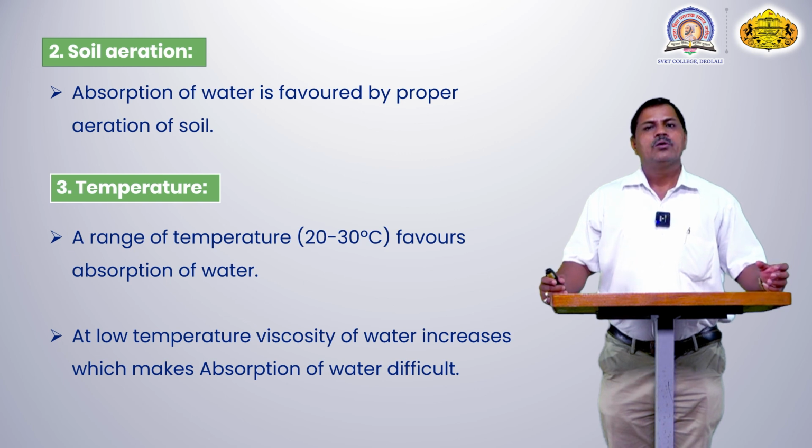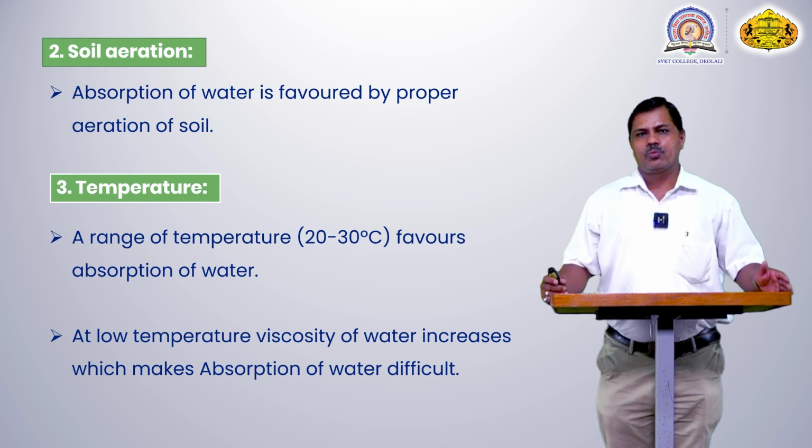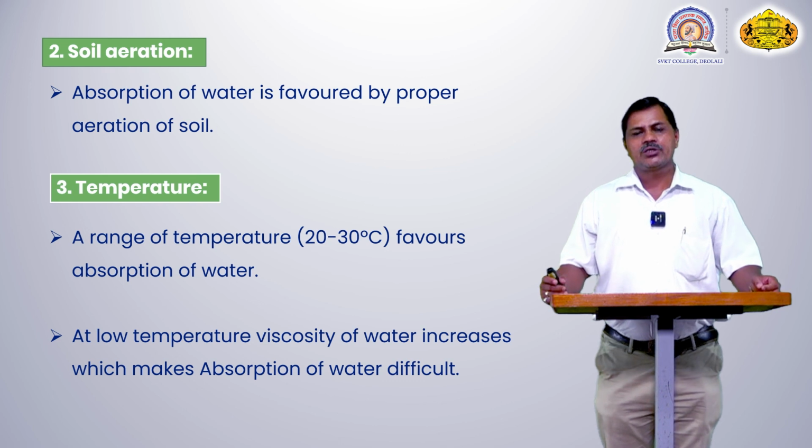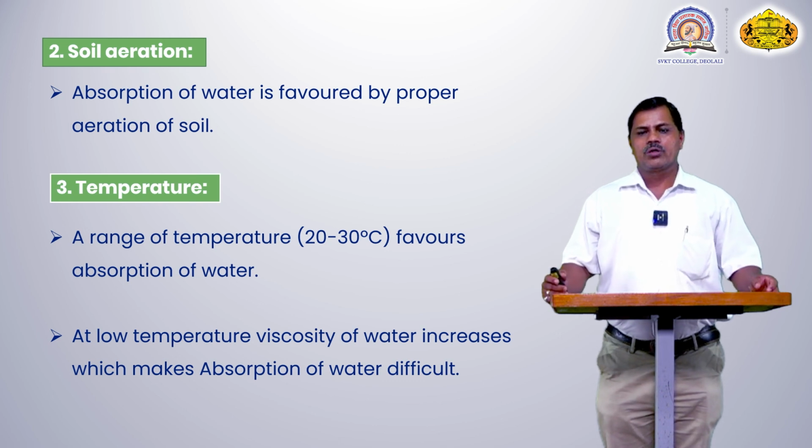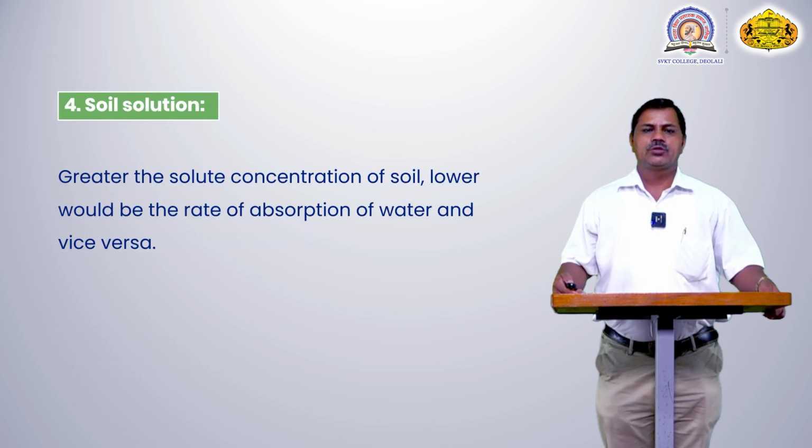At low temperature, the water molecule freezes and its diameter increases, and hence temperature plays a major role in the absorption of water molecules. For the majority of plants, a temperature of 20 to 30 degrees centigrade is where they absorb water. At a low temperature, it is not absorbed by the plant body.